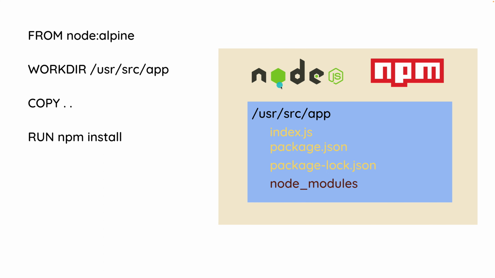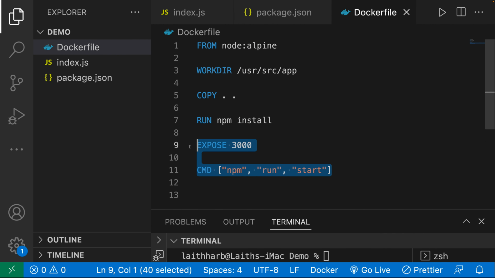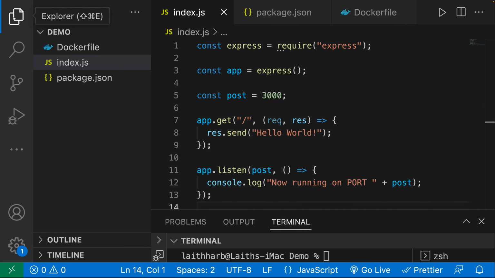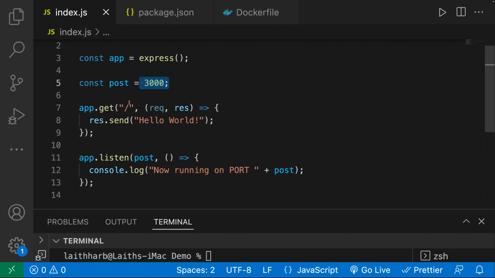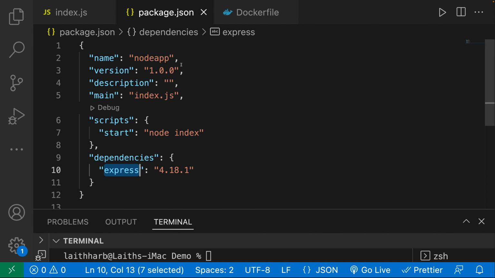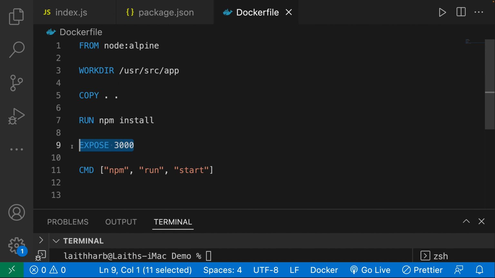So at this point, we have everything that we need. We have node, we have npm, we have our dependencies, we have our files. So we got everything. So what are these two lines doing here? Well, for EXPOSE 3000, let's go back here to our actual application. You can see that we are running on port 3000. This is where we are running our application. So over here, what we're going to say is, hey, we want to expose 3000 inside of the container, because this is what we want to run our application in the container. So we want to run it on localhost 3000.